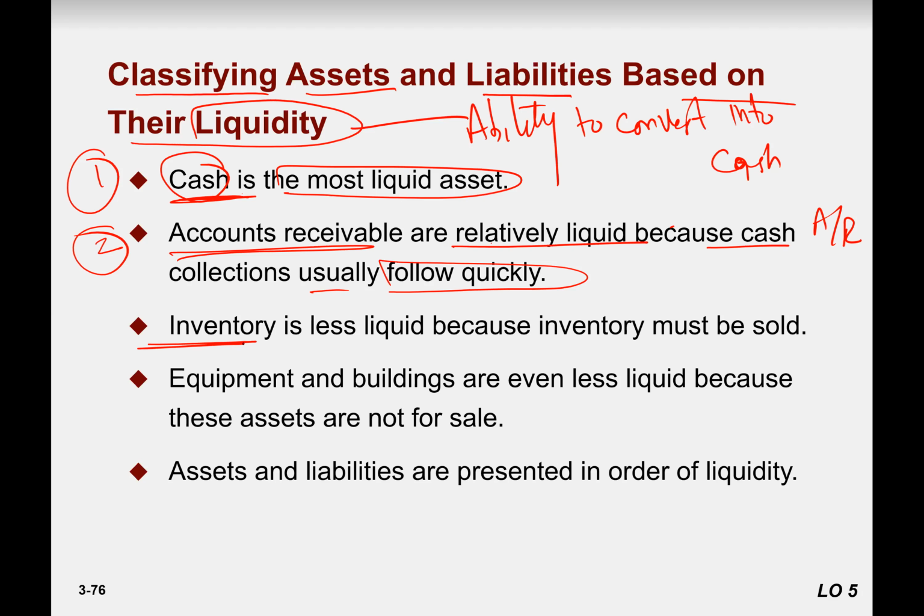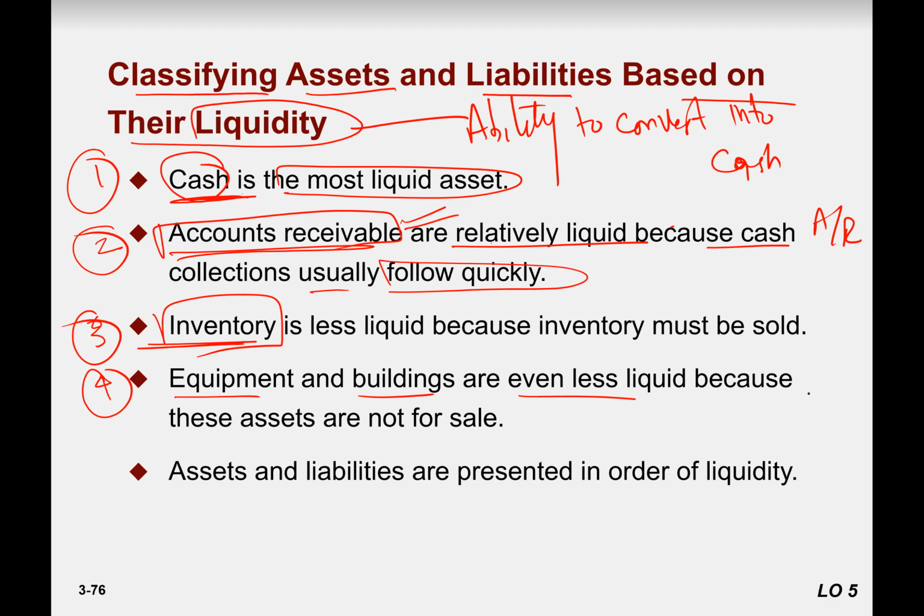Inventory is less liquid. Why? Because within the year, you make the goods, you store them in your warehouse, and from there they go to the middleman, to the retailers, to the customer, right? It takes longer time to convert into cash. So that's why it has third rank on liquidity. So if the question arises, which is most liquid, account receivable or inventory? Account receivable. And then equipment.